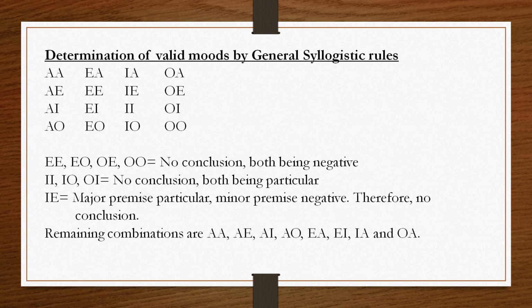That if both the premises are particular, then also no conclusion follows. So here you see II, IO, OI, OO. These combinations also do not give us any valid conclusion because here both the premises are particular.